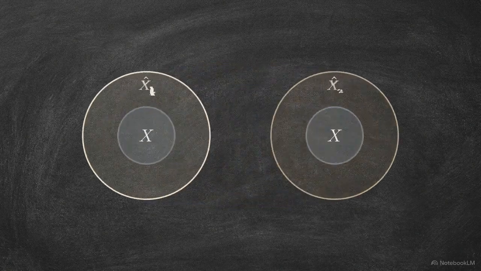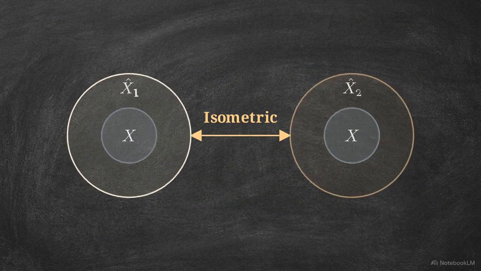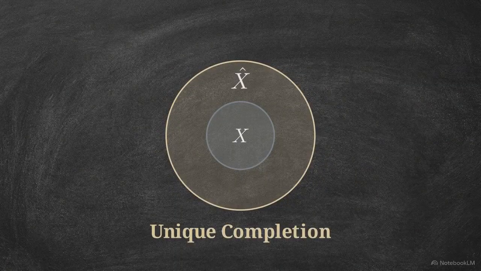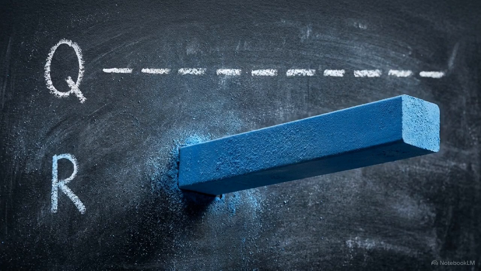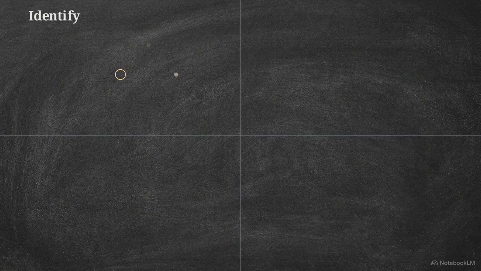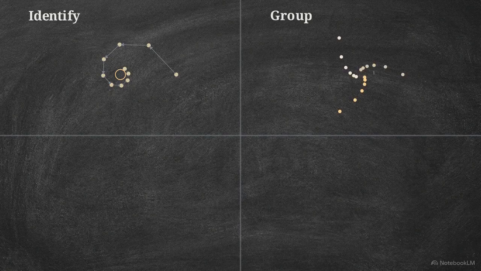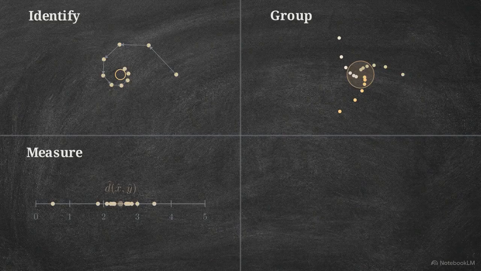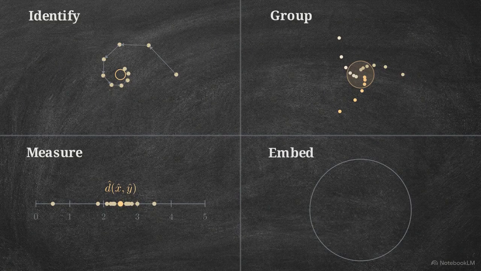You cannot build two structurally different versions of a completion for the same space. This is why the real numbers are the only valid completion of the rationals. To reconstruct a space, we identify gaps using Cauchy sequences, then define those gaps as equivalence classes. We use the limit of sequence distances to find the new metric, and use the density of original points to bridge the gap to completeness.